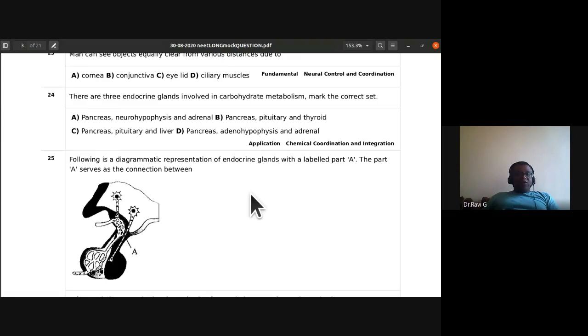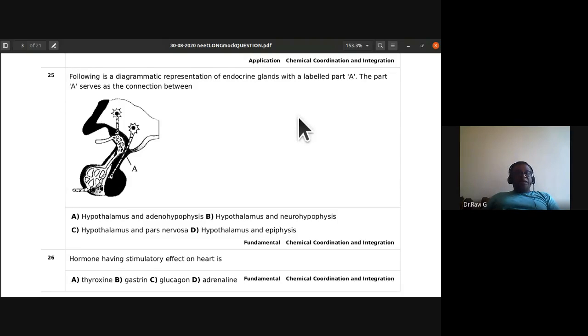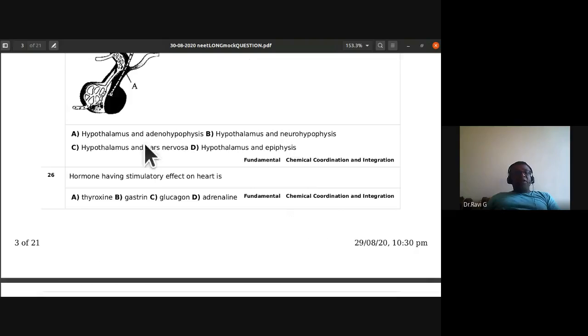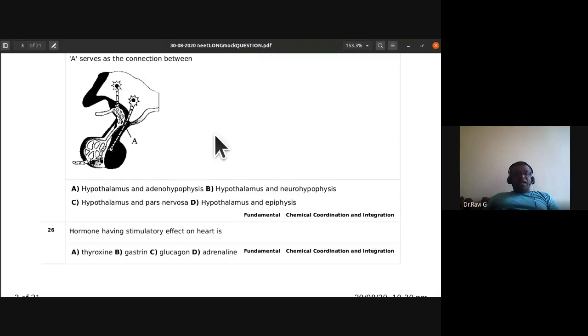Okay, 25th, the following is a diagrammatic representation of an endocrine gland with a labelled part A. The part A serves as the connection between hypothalamus and adenohypophysis, hypothalamus and neurohypophysis, hypothalamus and pars nervosa, or hypothalamus and epiphysis. So what is A connecting between?